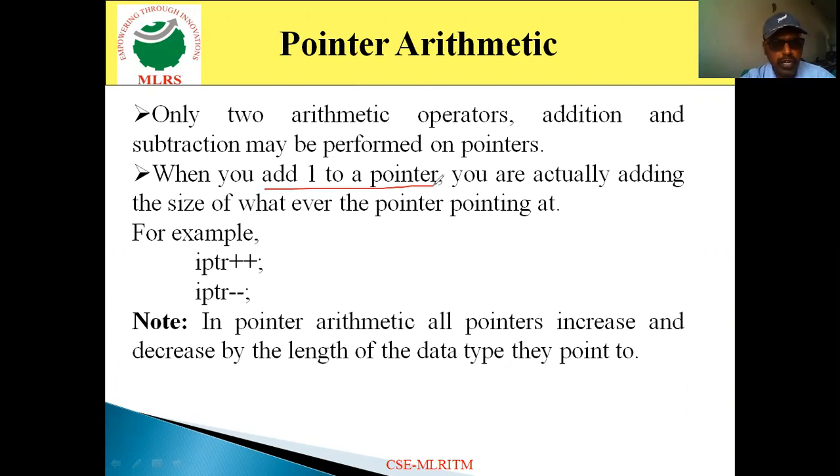If you want to decrement, you can use the increment and decrement operators. iptr plus plus increases the value by 1, and iptr minus minus decreases the value by 1. So you can increase or decrease the pointer variable values also. This is nothing but pointer arithmetic operations.